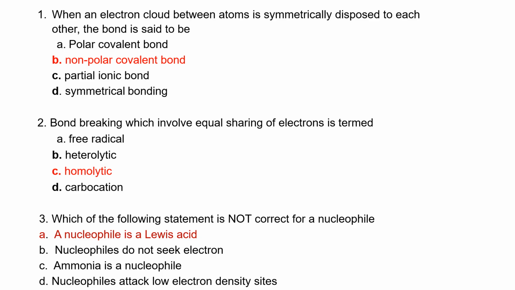Which of the following statements is not correct for a nucleophile? A: A nucleophile is never a Lewis acid. B: A nucleophile is a Lewis base. C: Ammonia is a nucleophile. A nucleophile does not seek electrons because they are electron rich. A nucleophile attacks low electron density sites, so they go to those that do not have electrons, which are electrophiles. But nucleophiles are Lewis bases, not Lewis acids. So the answer is A.